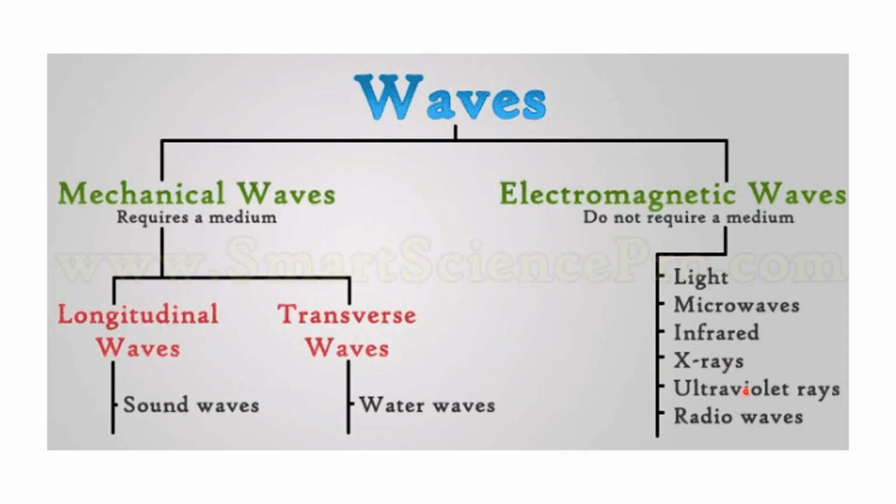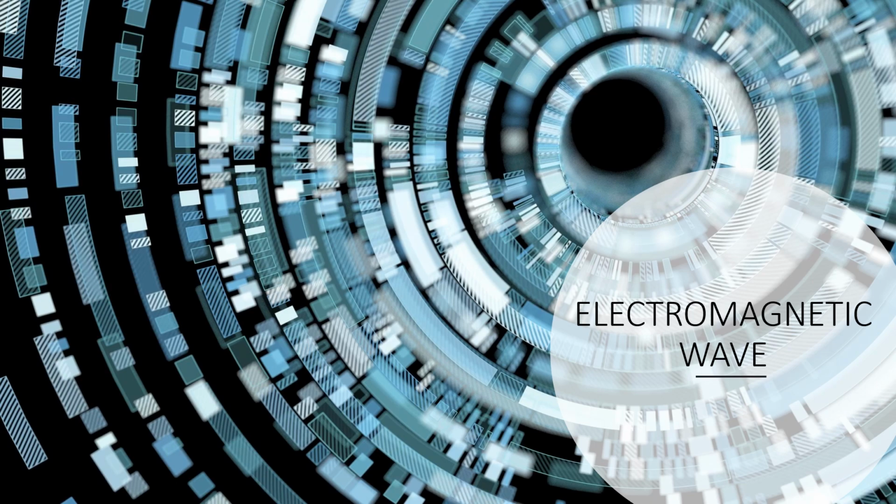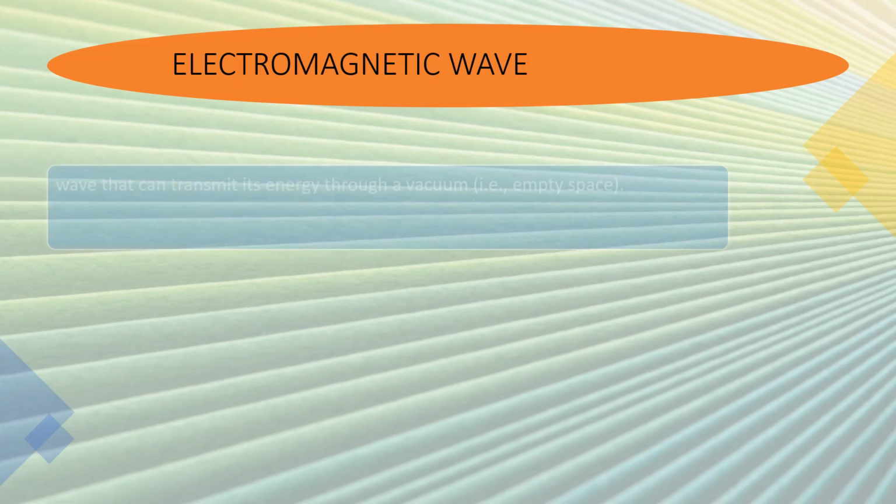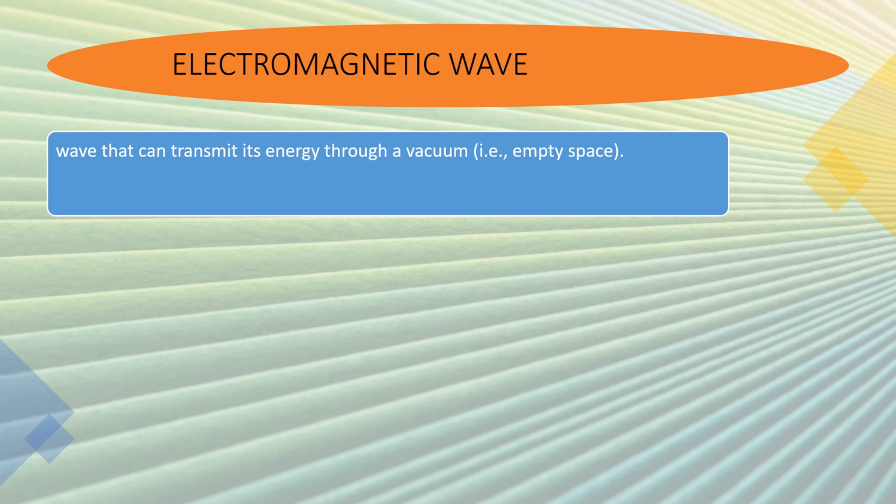Okay. So balikan natin yung illustration kanina. We're done with mechanical waves that travel with the medium. And mechanical waves can be classified into two, no? Yung pathway niya can be longitudinal wave, or pwede rin na ang mechanical wave can be a transverse wave. Okay. So let's have electromagnetic waves that do not require medium. Okay, let us define electromagnetic wave. Electromagnetic wave can transmit its energy through a vacuum or an empty space.